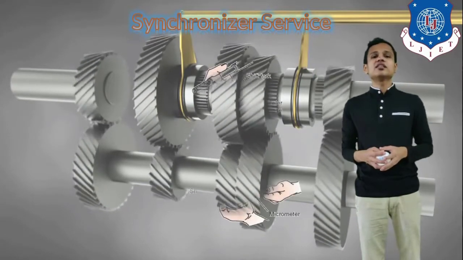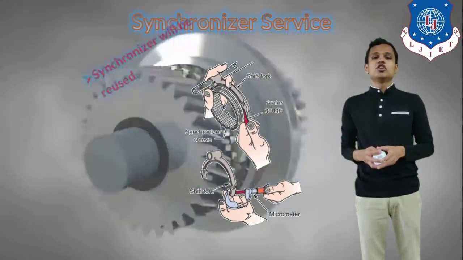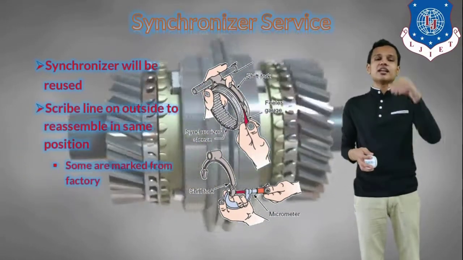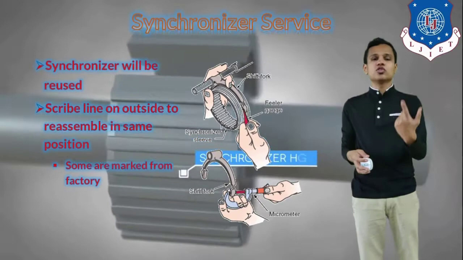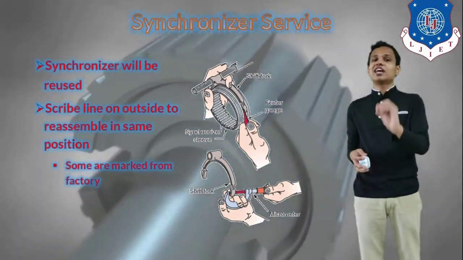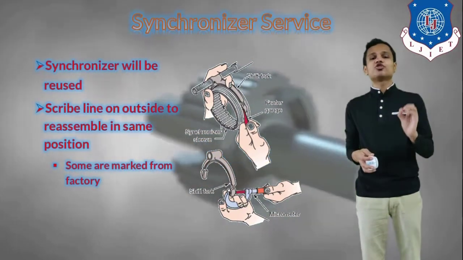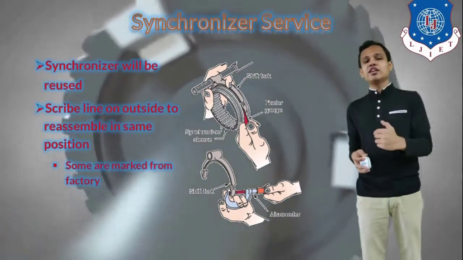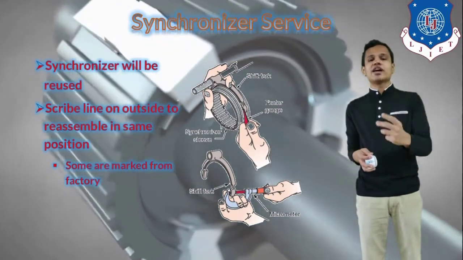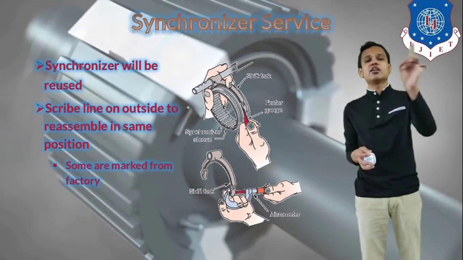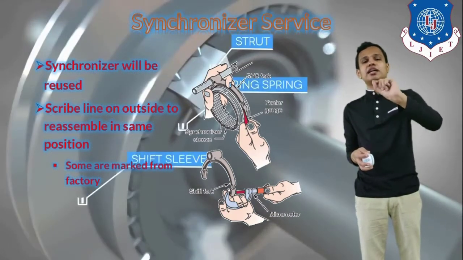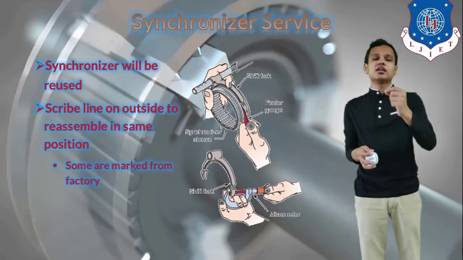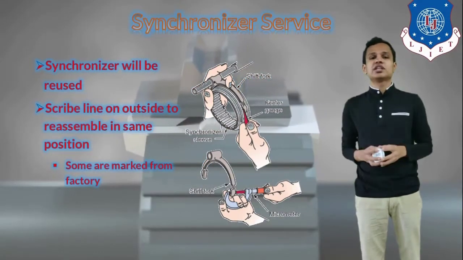Next thing will be the synchronizer service. To do the service of the synchronizer, it has to be reused, so that will be kept in mind while we are servicing the synchronizer. It should not damage the surface of the synchronizer. So we will put a line on the synchronizer. The mark will be created before we remove the synchronizer, so that whenever we reassemble it, the same position can be maintained.